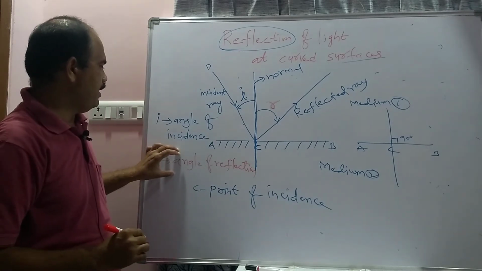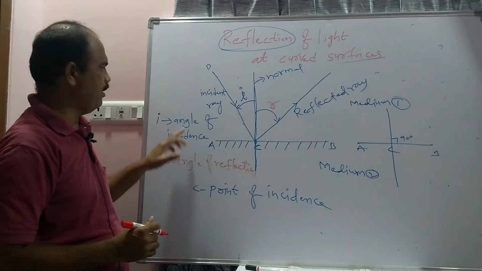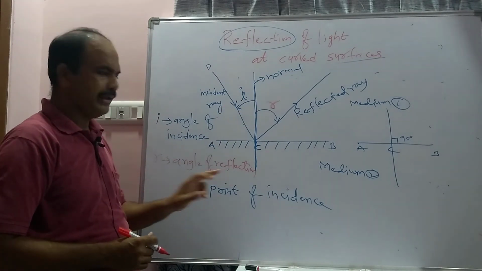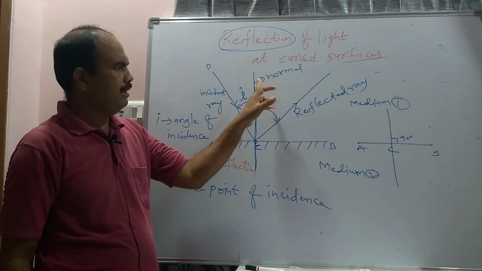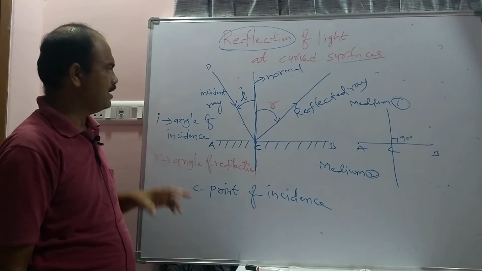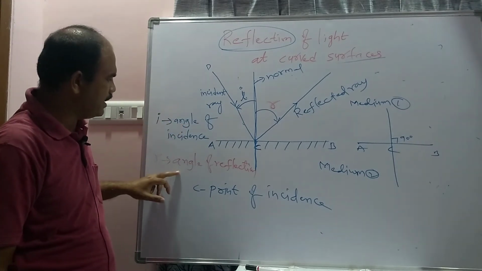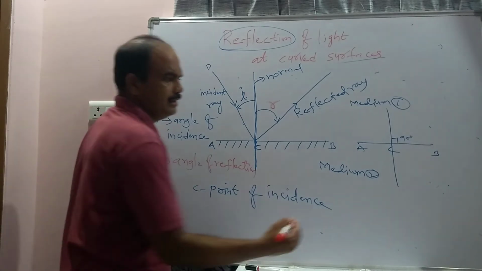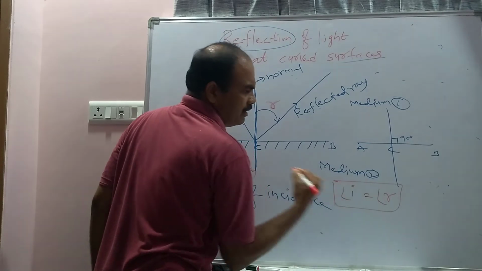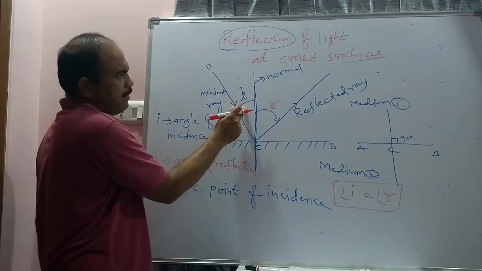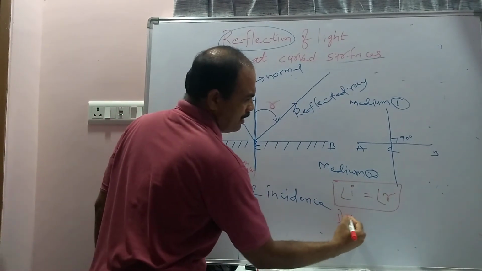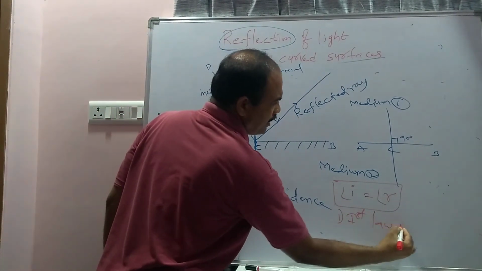So what is the angle of incidence? The angle between the normal and incident ray. And what is the angle of reflection? The angle between the normal and reflected ray. There is a relation between the angle of incidence and the angle of reflection, that is angle I equals angle R. With whatever angle the light ray is incident, with the same angle it is reflected. That's why this is known as the first law of reflection.